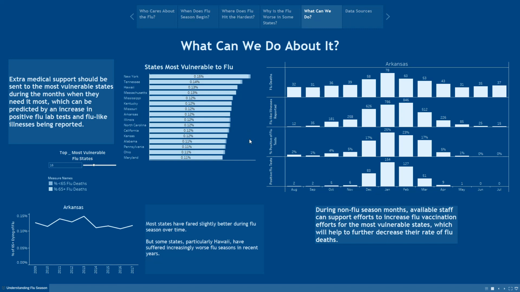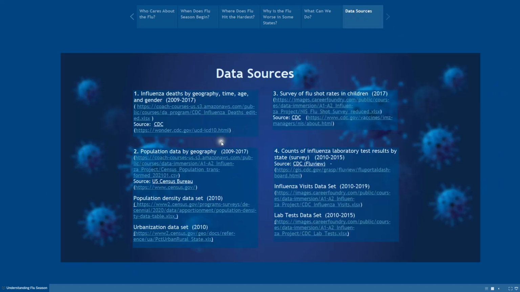Now again, throughout this slideshow, there are some helpful text boxes on every slide that detail these conclusions for anyone who's interacting with this slideshow on their own. And then finally, for those interested, all of the data sources used for this project are accessible from here. And here we also detail which years this data was provided for. Each set of data had different years that we had access to it.